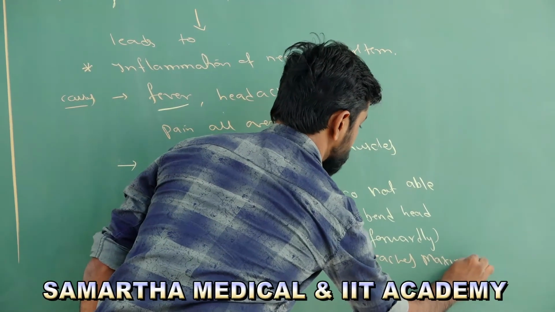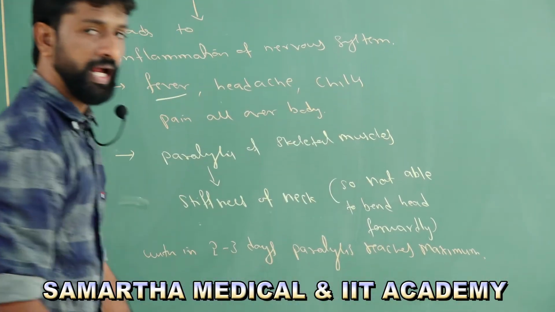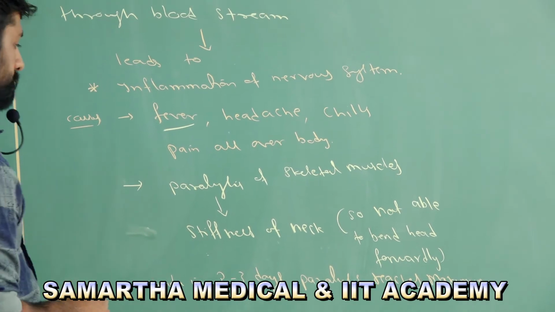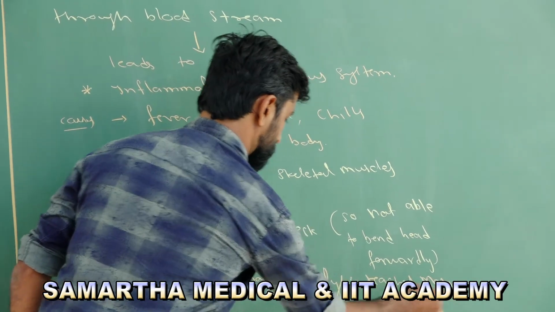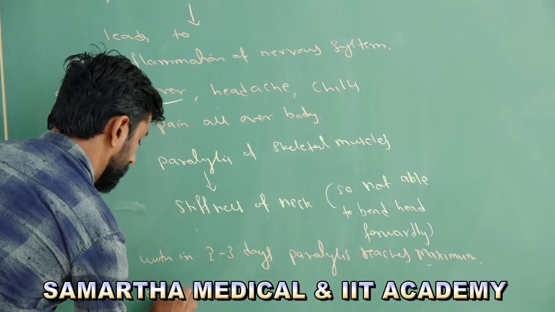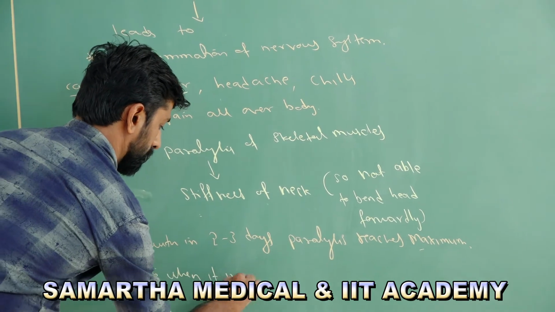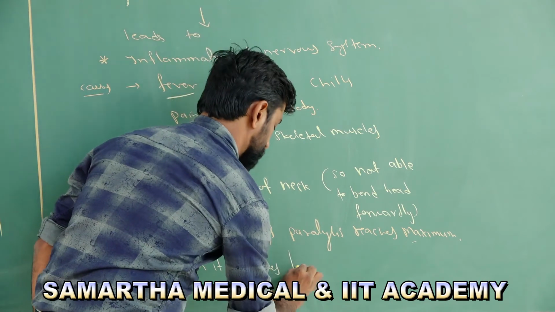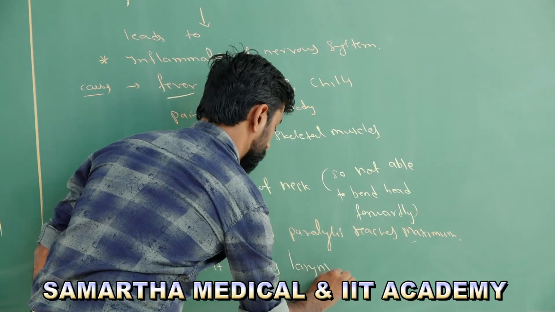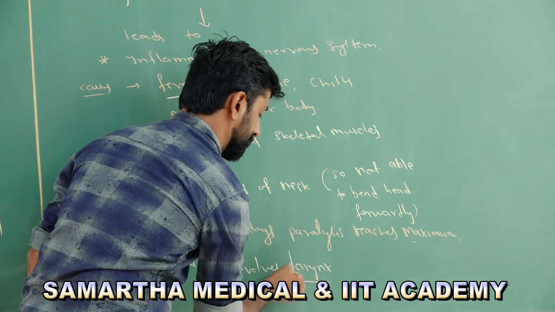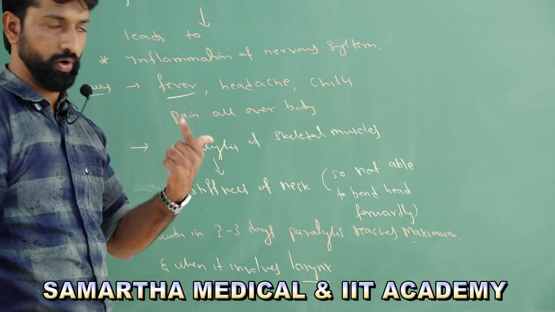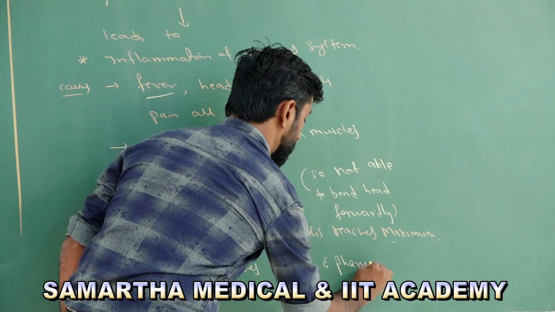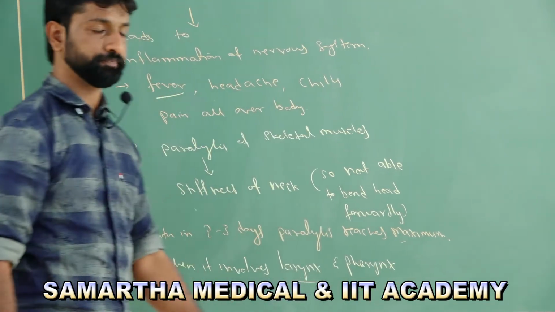When the paralysis reaches the maximum, and when it involves the larynx and then the pharynx. You know what we mean by larynx and pharynx? Larynx is nothing but the voice box or the sound box, and pharynx is nothing but a common passage for the food as well as the air.